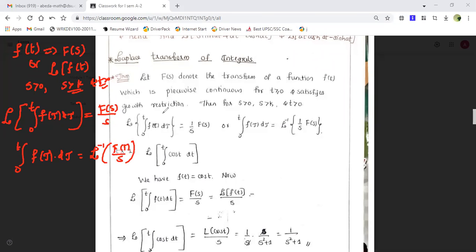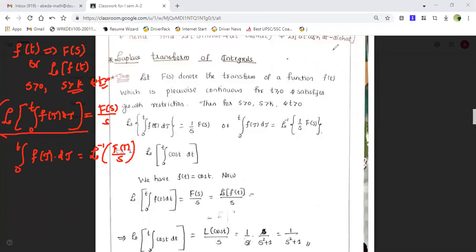So what we are trying to do here is, this Laplace transform of the integration from 0 to t of f of tau d tau, you can read it as tau here. If you want, you can write it as t, no problem. This particular function will give the answer as F of s upon s. So you have to remember it as a formula. If you are getting the Laplace transform of this type of function, the integration function, then you have to write the answer as 1 upon s into F of s, or F of s upon s.